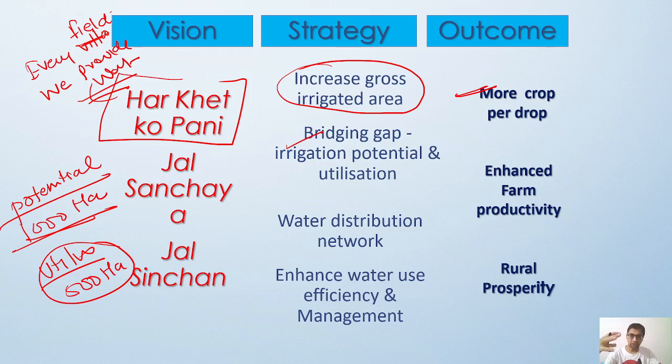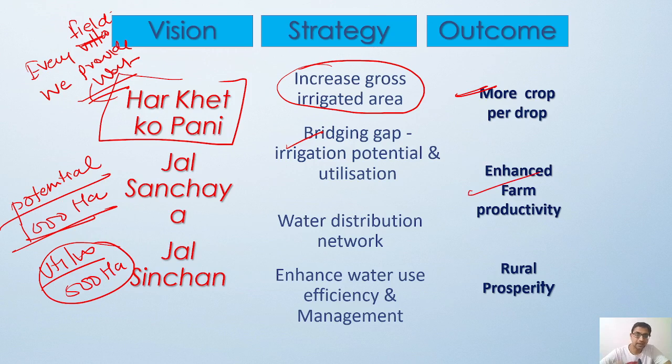So first of all, if we have a good amount of rainfall, we have to sanchay it, we have to store it at some places. That means we should create the potential to store that, and after that we can utilize it. So this will further boost our farm productivity.